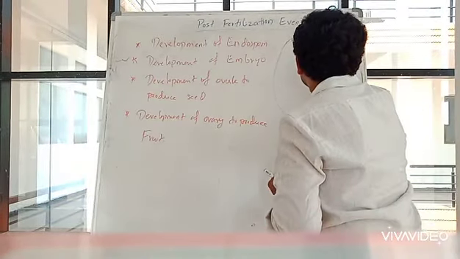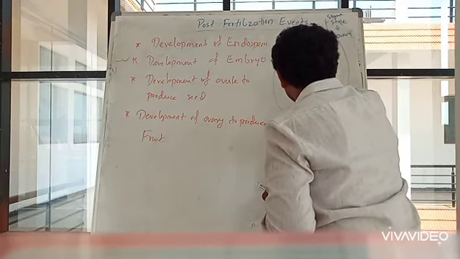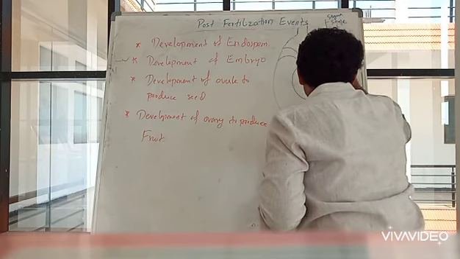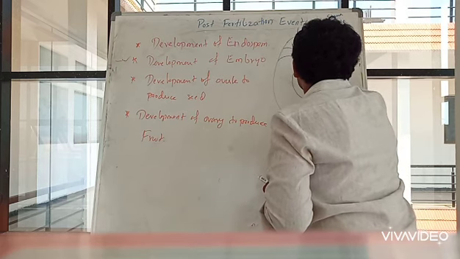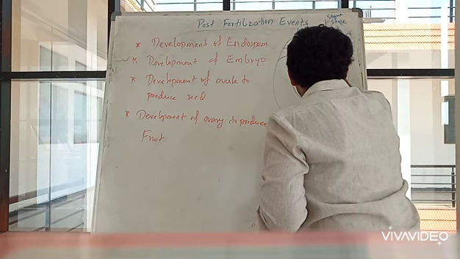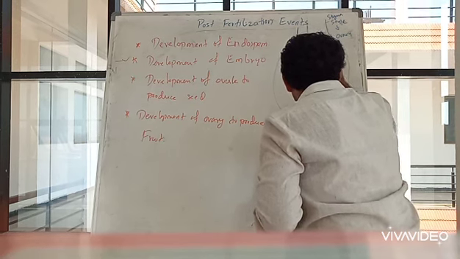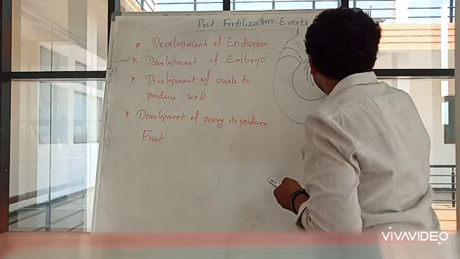Now let us draw the structure of the ovule. Say, for example, this is the ovary. From this arises a funicle, and from here I am going to draw the structure of the ovule. Okay, so this is the structure of the ovule.